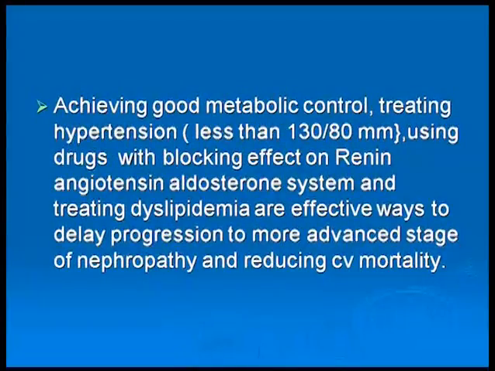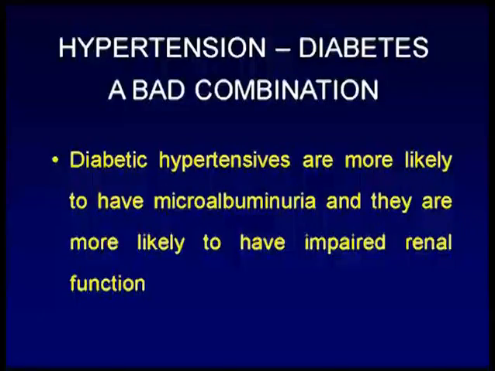So of course, achieving good metabolic control, treating hypertension, keeping the blood pressure at 130 over 80 or less, using drugs with a blocking effect on the renin-angiotensin-aldosterone system, and treating dyslipidemias also. These are the effective ways to delay the progression to the more advanced stage of nephropathy, and by doing that we reduce the mortality and also the morbidity.